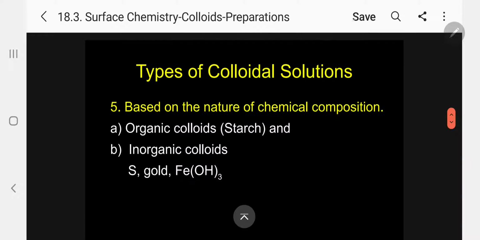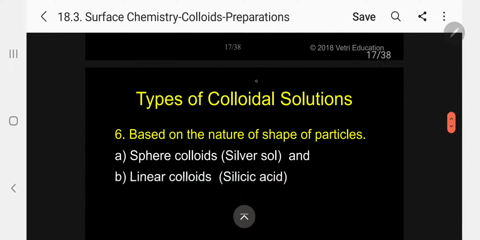And number 5, based on the nature of chemical composition, I can classify into two types. One is organic colloids, starch, cellulose, etc. Another is inorganic colloids, sulfur, gold, ferric hydroxide, etc. So organic colloids and inorganic colloids I can classify.